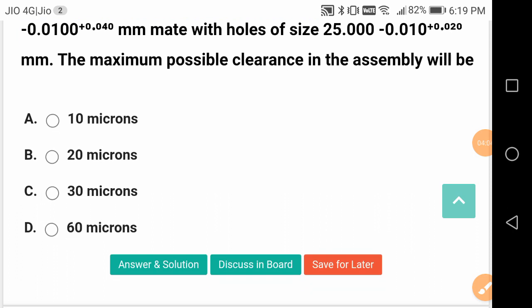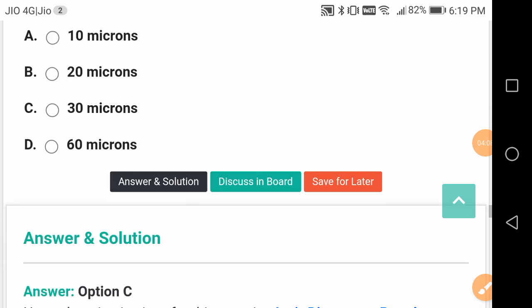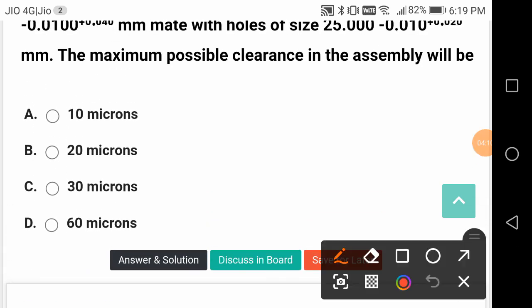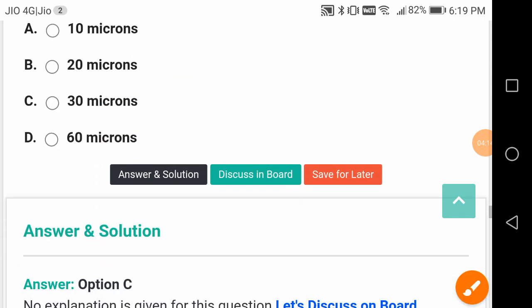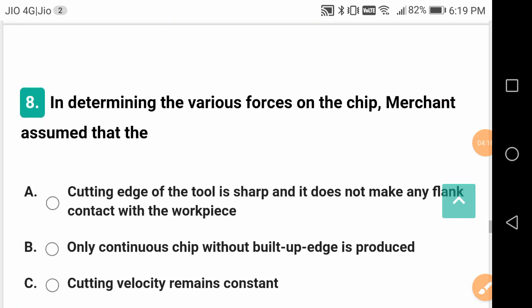So what is the clearance? If you do that simple calculation, you are going to get 30 microns. What is a micron? 10 to the power of minus 6 meters.